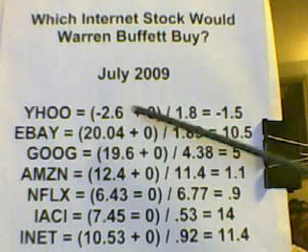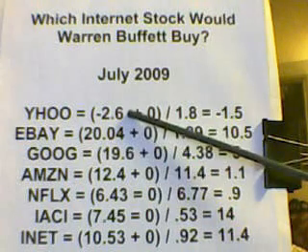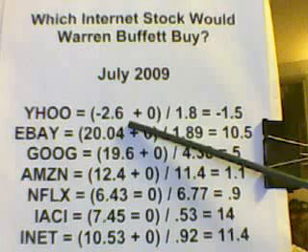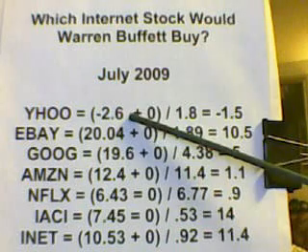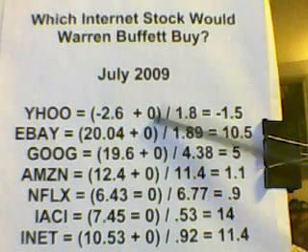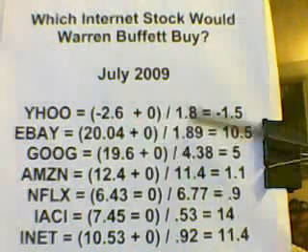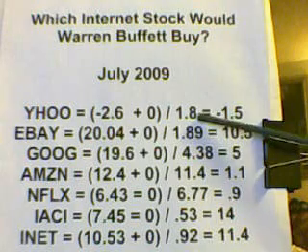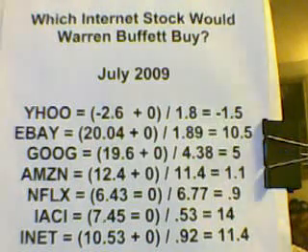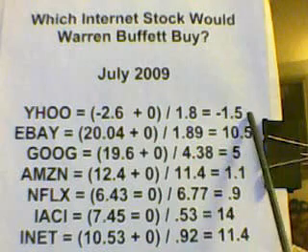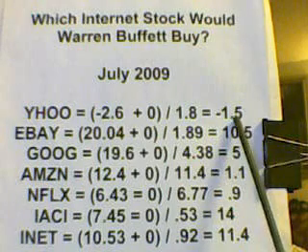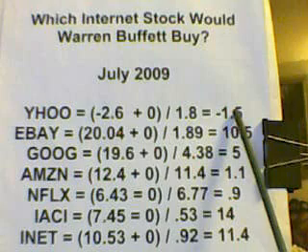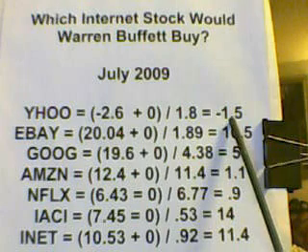So if we look at Yahoo, here in July of 2009, Yahoo has lost 2.6%. None of these companies pay dividends. And so you divide by the price to book of 1.8, which is 80% more than the assets, and you get a negative score of 1.5. So Yahoo should fall.